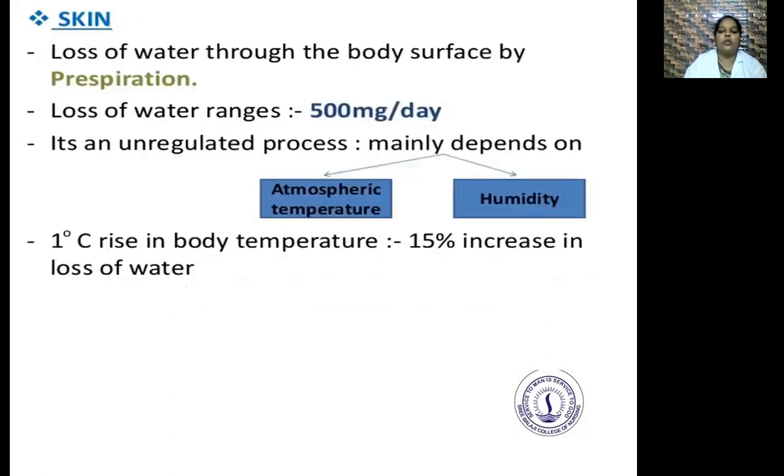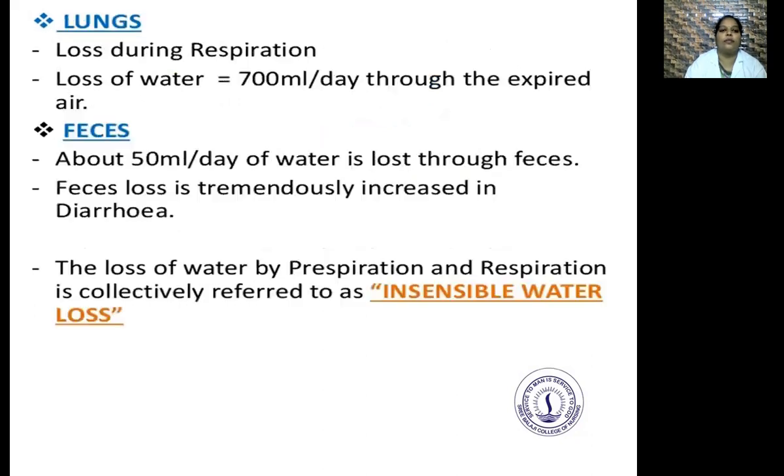Next is through skin. The loss of water through the body surface is by perspiration. Loss of water is about 500 ml per day. It's an unregulated process. It mainly depends on atmospheric temperature and humidity. A 1 degree centigrade rise in body temperature causes a 15 percent increase in the loss of water.